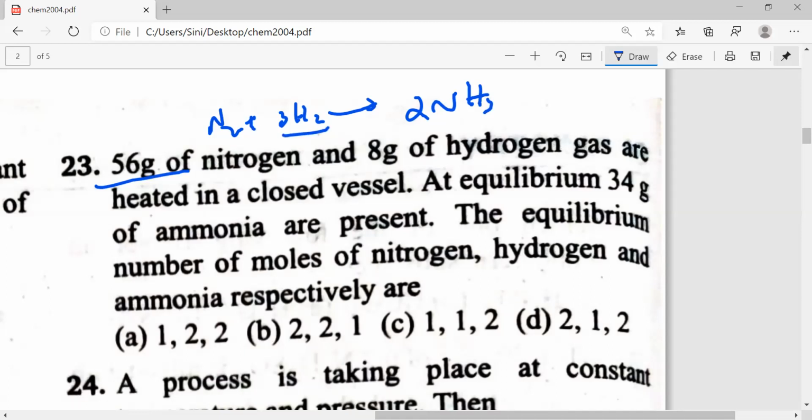Hydrogen, 8 grams, 8 by 2, 4. Everything is given properly in this question, very easy for us to find the answer fast. Try the 23rd question. I'll give you 5 minutes if you want, but actually 2 or 3 minutes will be more than enough to get this answer. Please try it and let me know.